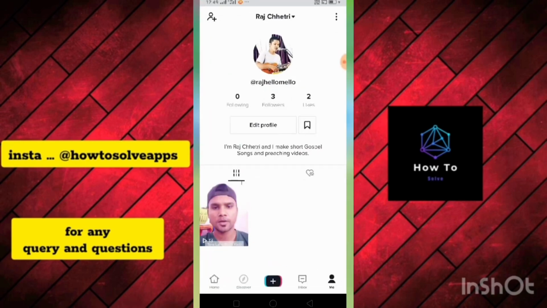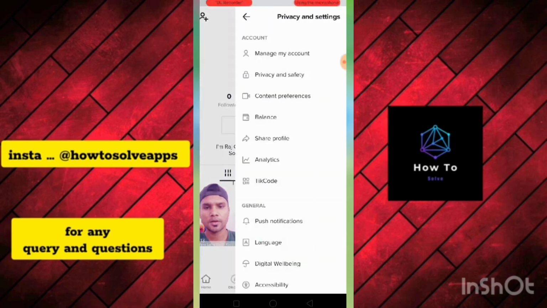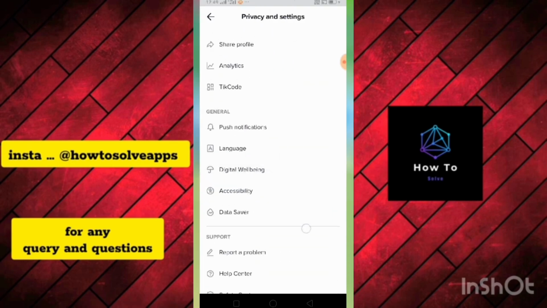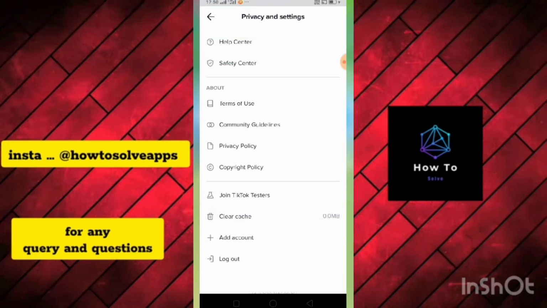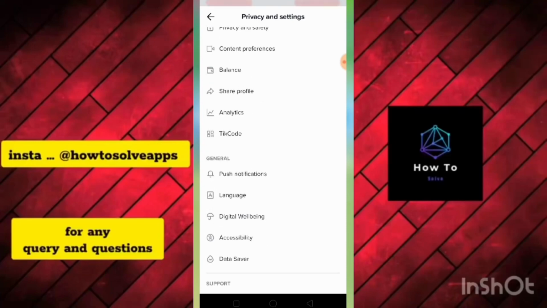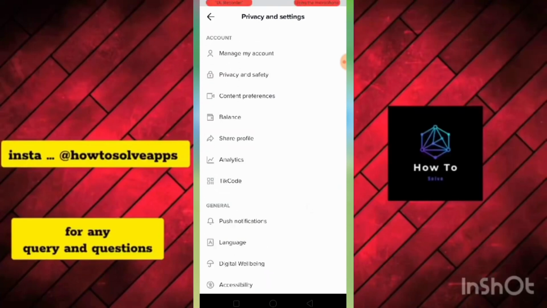And then visit your profile and then click on the top right corner on the three dots, and then from here you just have to scroll down and then you will get an option here, clear cache. Clear the cache, and then after clearing the cache, you restart your app again and then check whether you are able to follow someone or not. If you are able to follow, that's great.